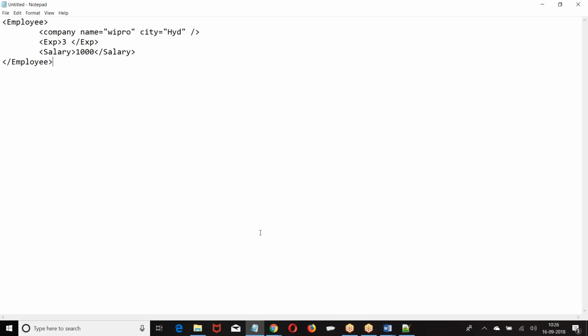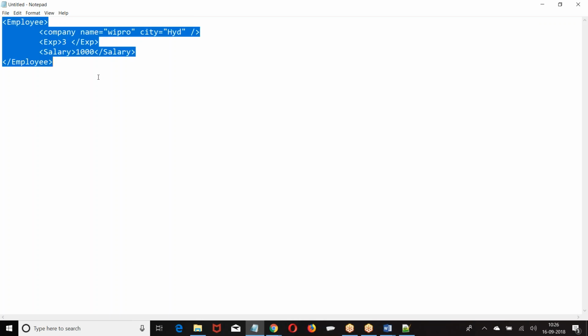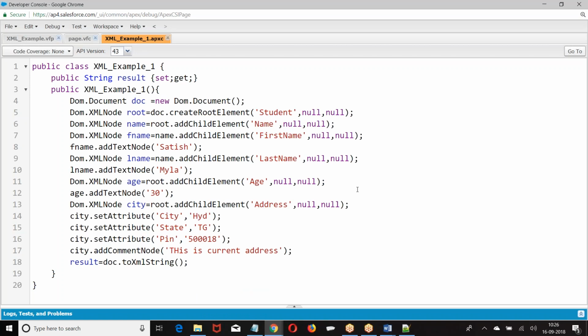Satish, one query. Yeah, go ahead. See, in the second line, we don't have overheads. It means if we have attributes like name and city, we don't get overheads. I didn't get you. Could you please repeat the question? No, in that second line, we don't have overheads, right?